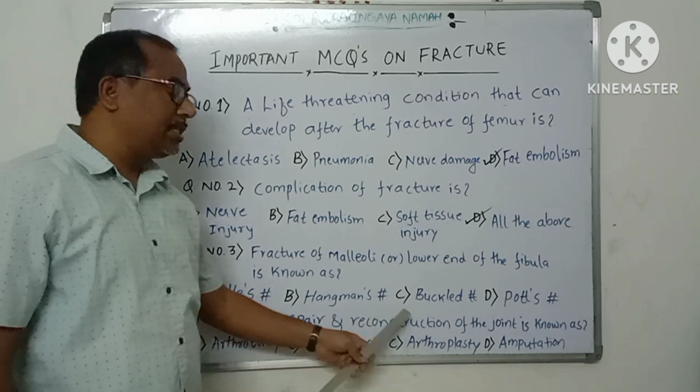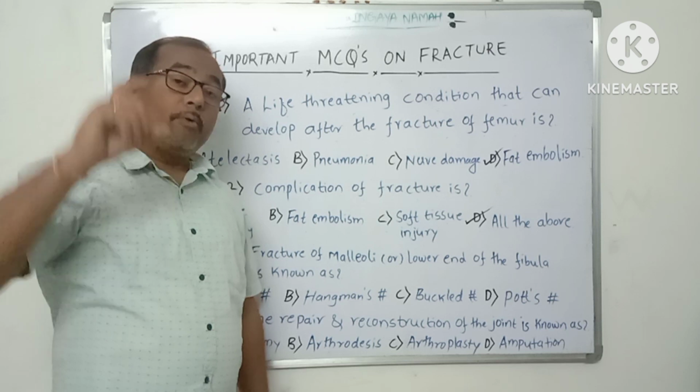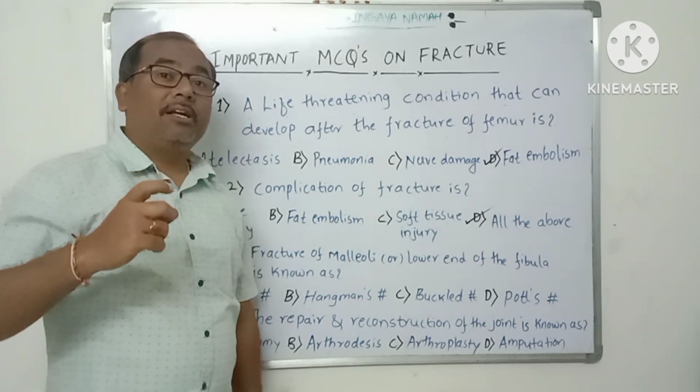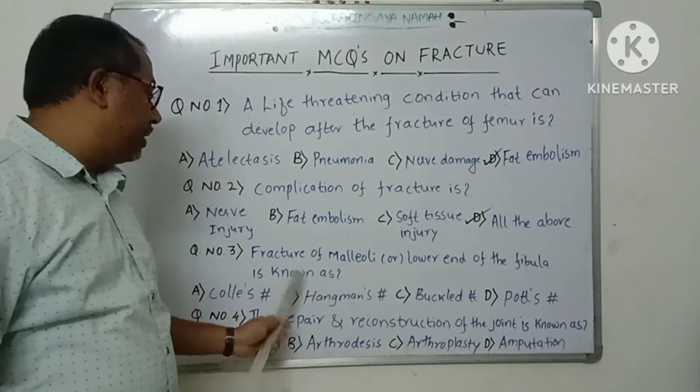Next one is Hangman's fracture. Hangman's fracture is a fracture of the cervical two vertebral body. When the second cervical vertebral body gets fractured or broken, that is known as a Hangman's fracture. So this is also not a right option.